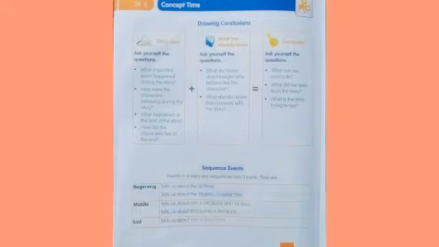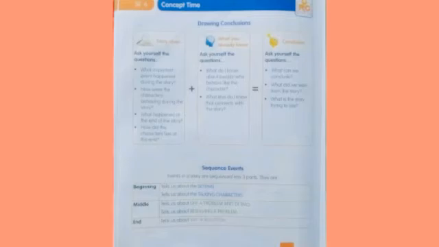Why these drawing conclusions? They help us understand what the author wants to tell us from the story.